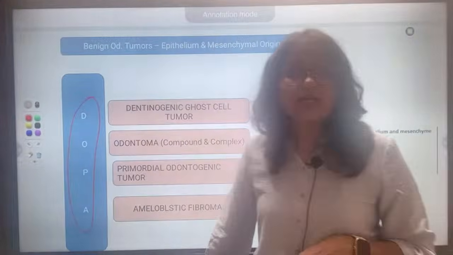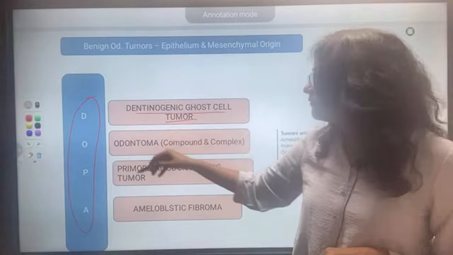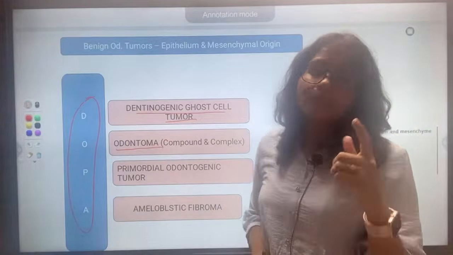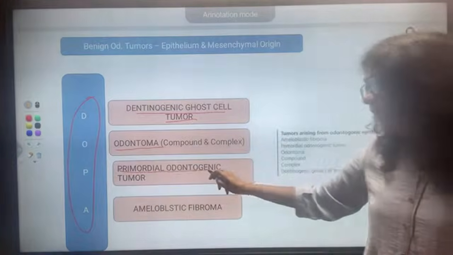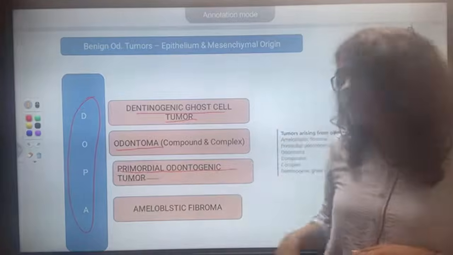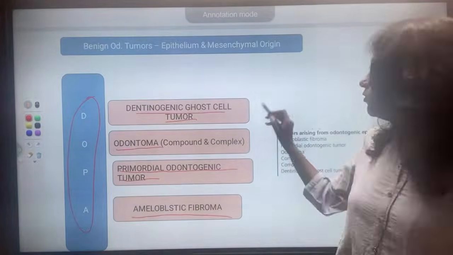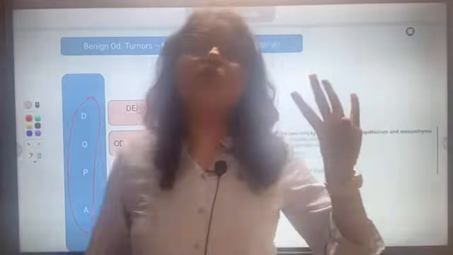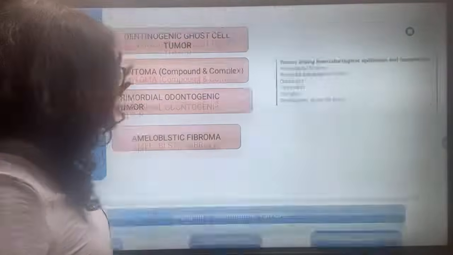For this, dentinogenic ghost cell tumor is D, correct? O is odontome, remember there are 2 types of odontome, complex and compound, you will learn it later. Then P is primordial odontogenic tumor, and last is ameloblastic fibroma. So for all categories of benign, we learned 4 tumors each. This will become very easy for you to remember.